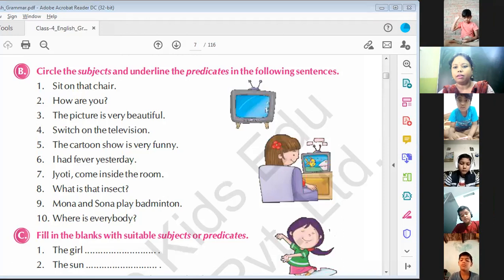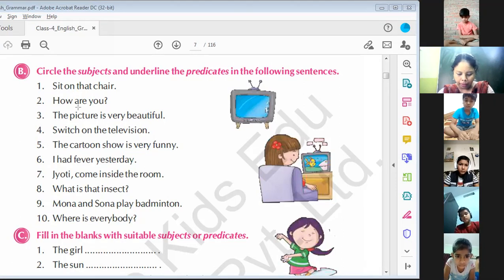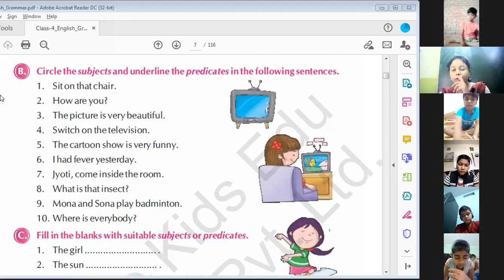Who is giving the answer? Arushi. Raise your hand and tell me the answer. Ma'am, you is the subject and sit on the chair is predicate. Yes. Ma'am, chair is subject, sit on that is predicate. Listen. Who is saying chair or sit is subject?